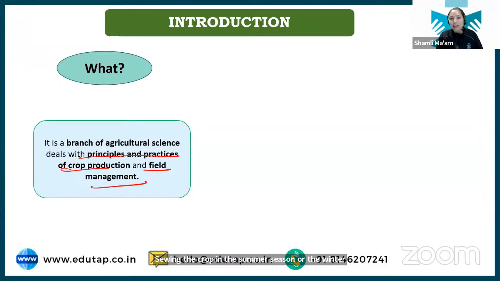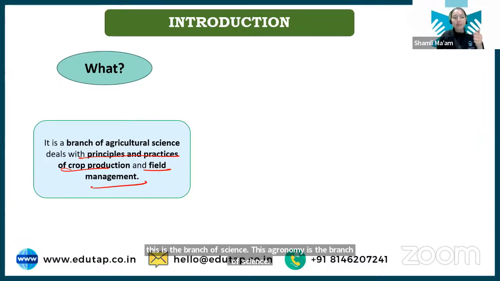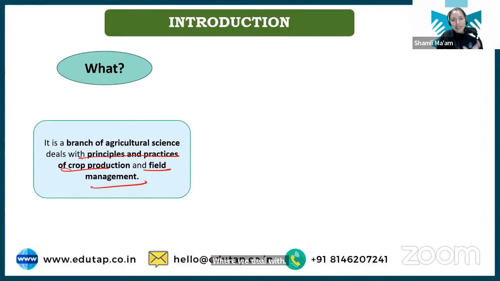Now, what are we talking about? These are the principles and practices of how we can grow this crop in a better way so that we can get maximum production. So this is the branch of science, agronomy, where we deal with all the principles and practices of all the field crops. I am talking about field crops, not horticulture crops, not fruits, vegetables, flowers. Field crops include rice, wheat, corn, sorghum, bajra, your pulse crops, all your legume crops. Then we have all seed crops, all your fodder crops, your sugar crops. All these crops are studied under agronomy.